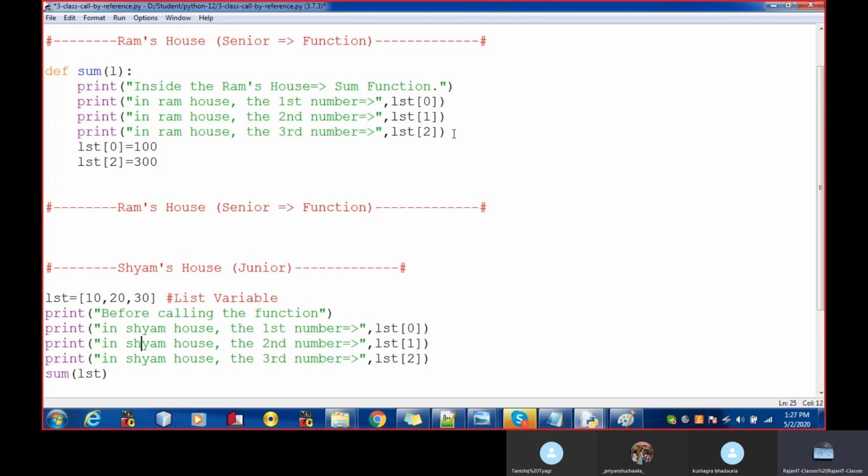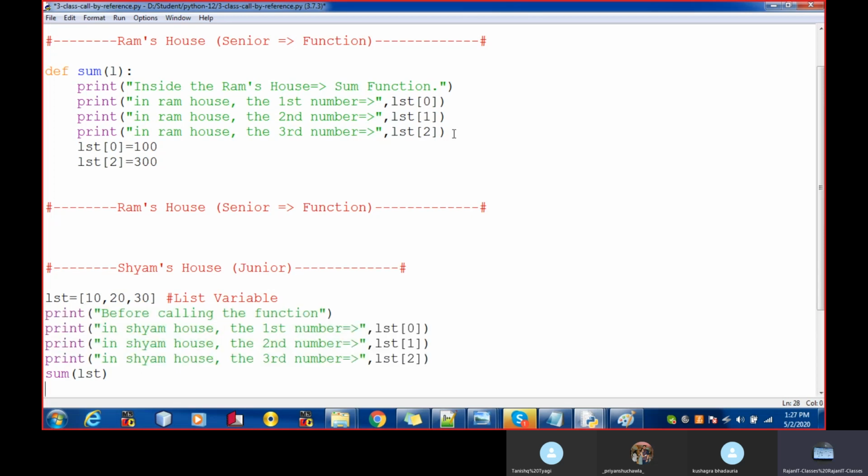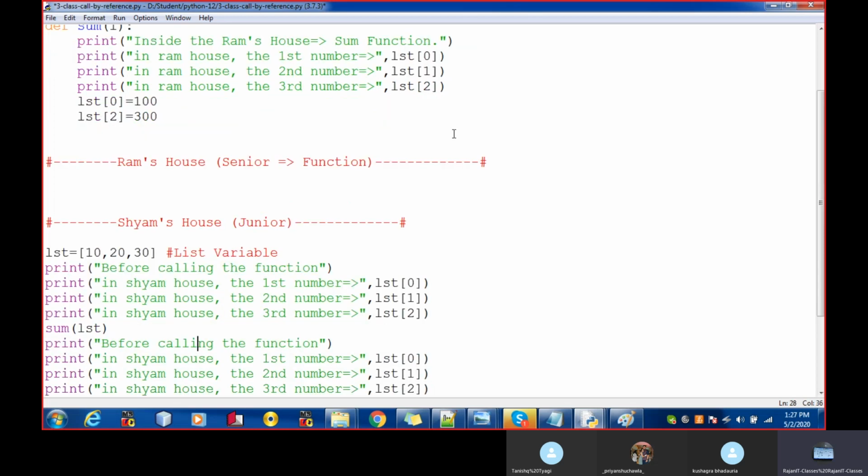Now see, before calling the function, I'm copying this part and putting it over here after calling the function. After calling the function, we'll see what is the value of the list 0.